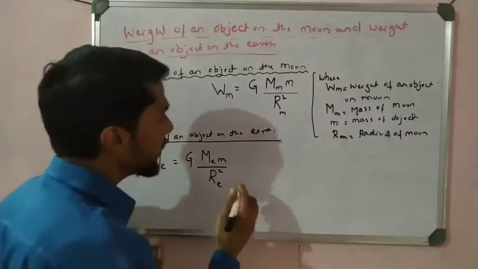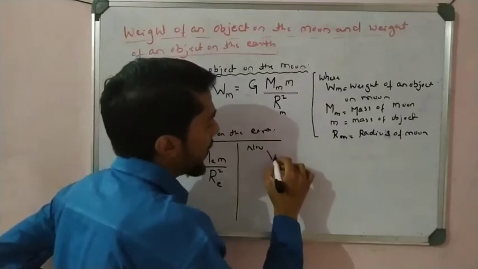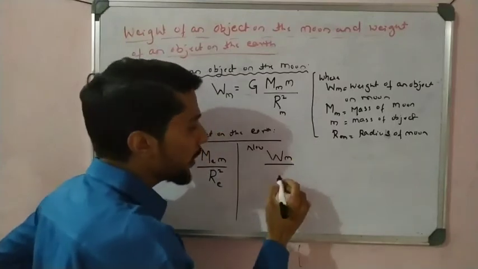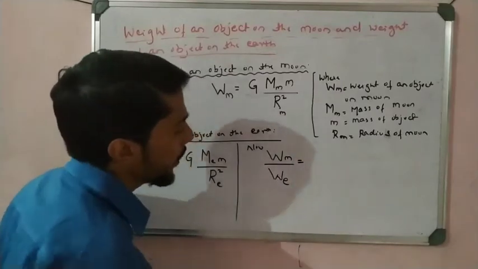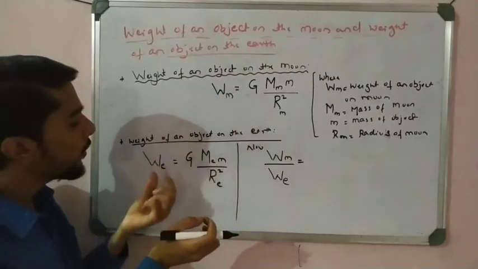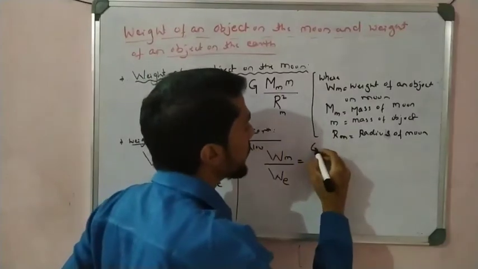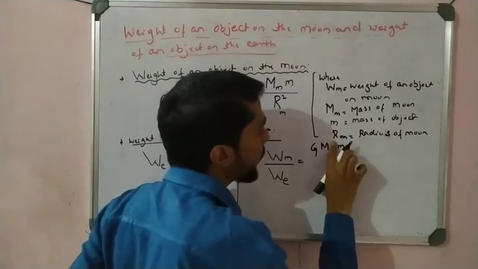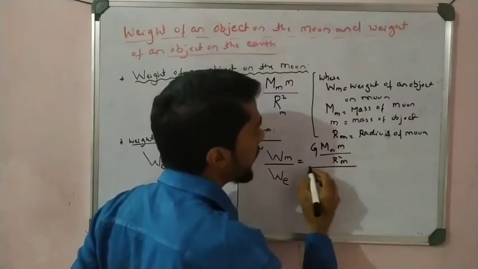Okay, students, now see. I take the ratio of the weight of the object on the moon as compared to the weight of the object on the earth. Let us see. I can compare the ratio of Wm and We, so first Wm and then We. So what is Wm here? G M m divided by rm square.